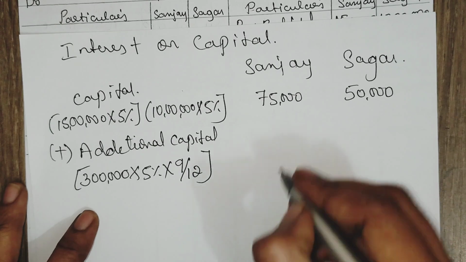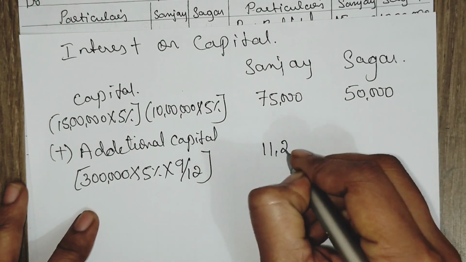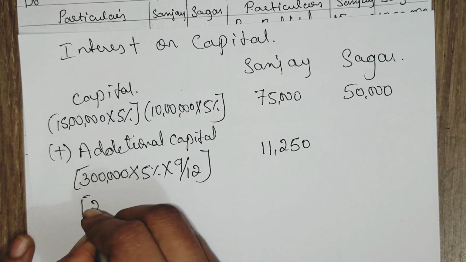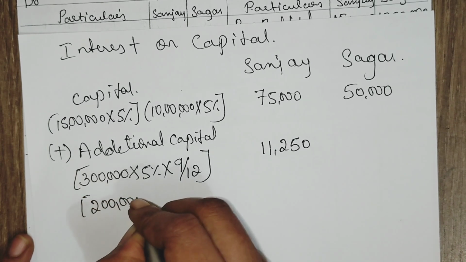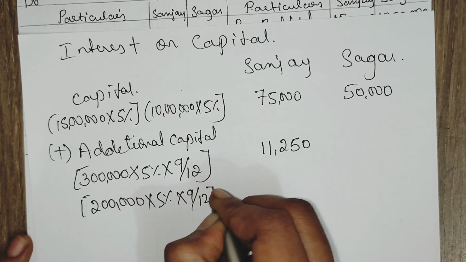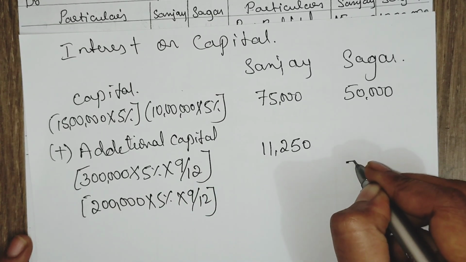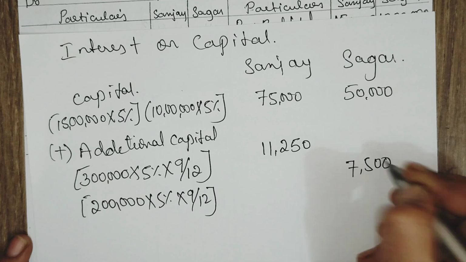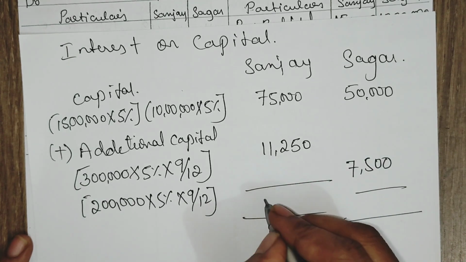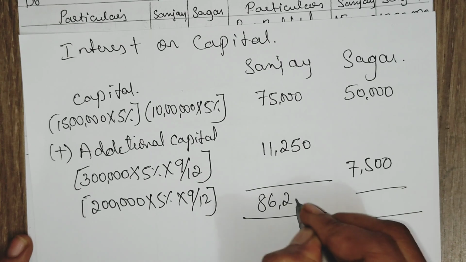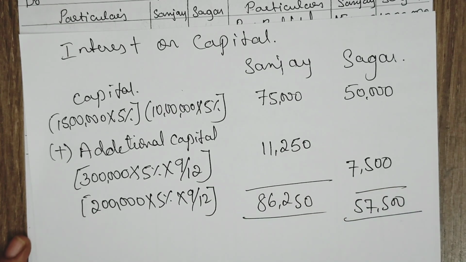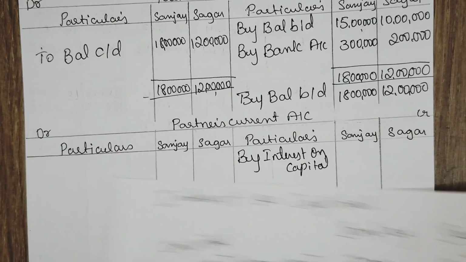It is 11,250. 2 lakh into 5% into 9 by 12 is 7,500. Total here 86,250, 57,500 is the interest on capital.